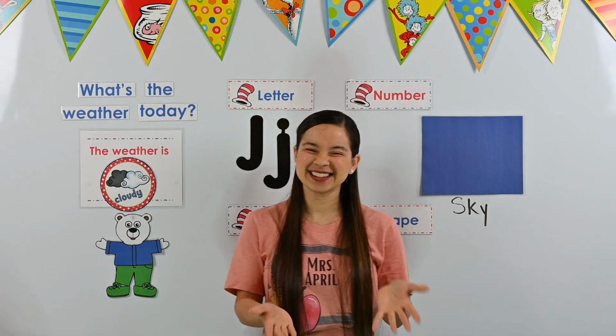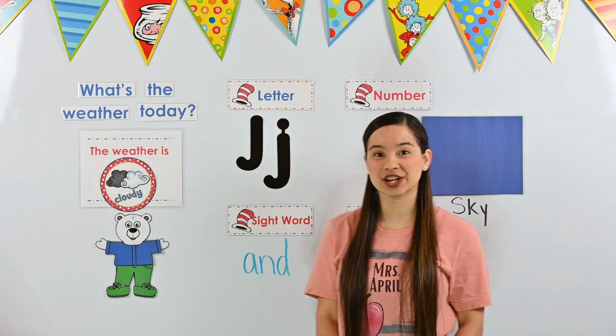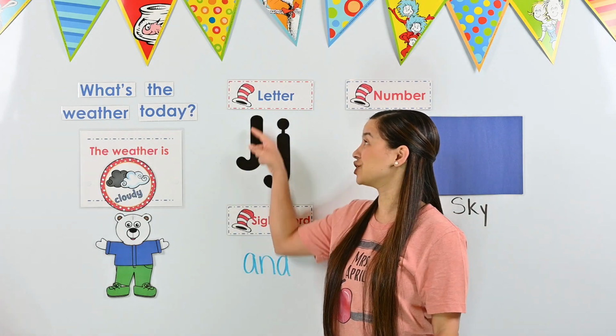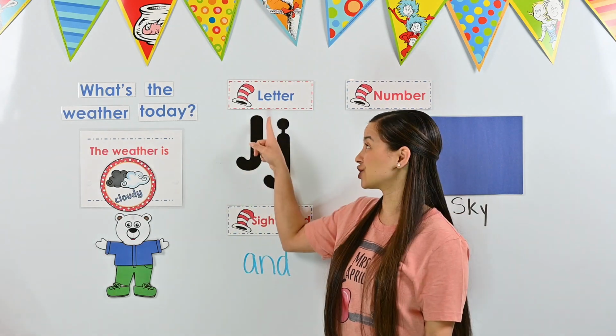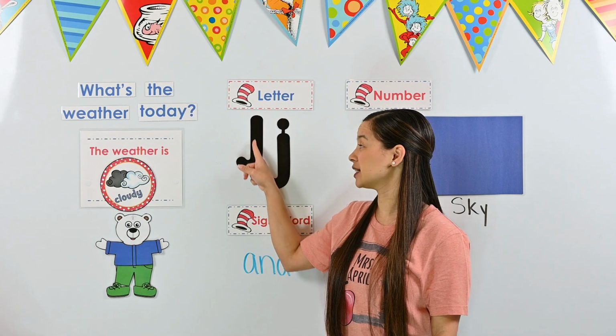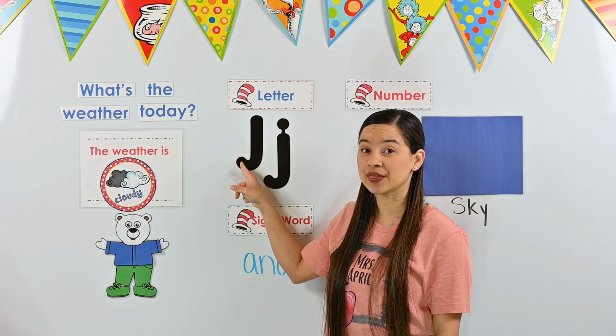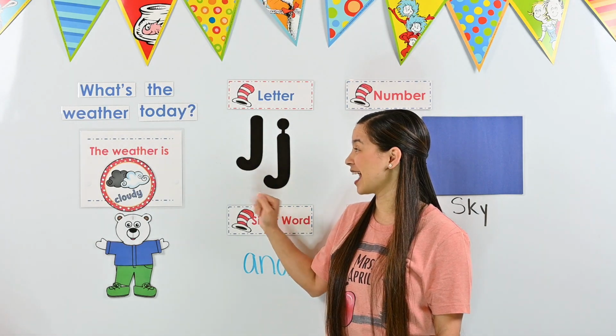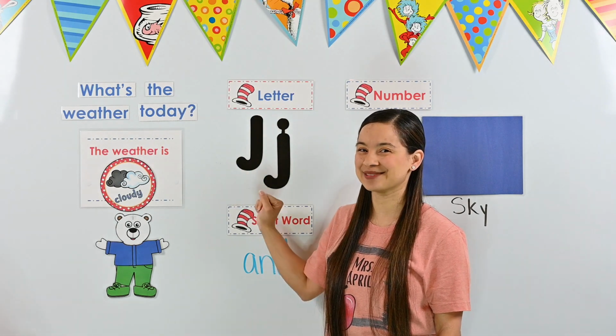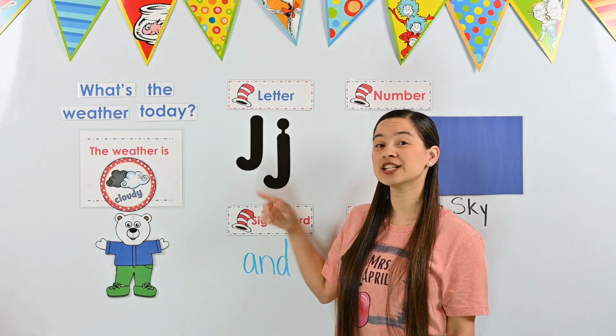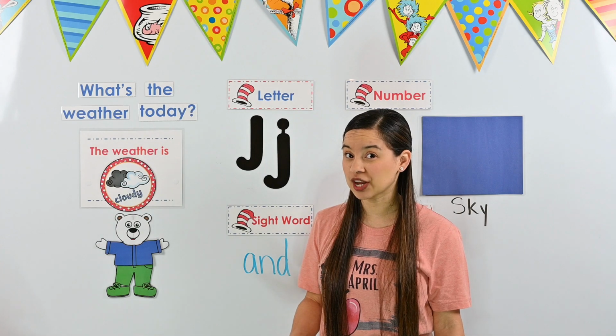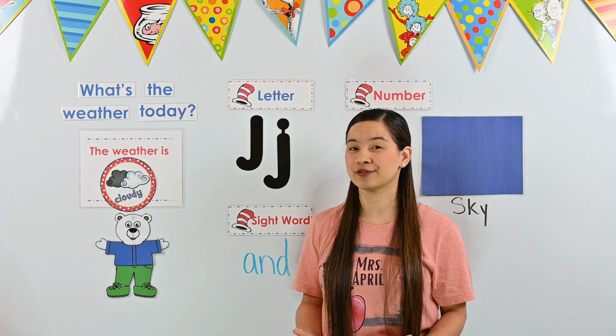Perfect. Okay, let's look at our uppercase and lowercase j. Our uppercase J is a tall letter. It starts at the top, it has a straight line down, and it has a little hook on the bottom of it. And the hook goes to the left. Our lowercase j is very similar to our uppercase j. There are a few differences.